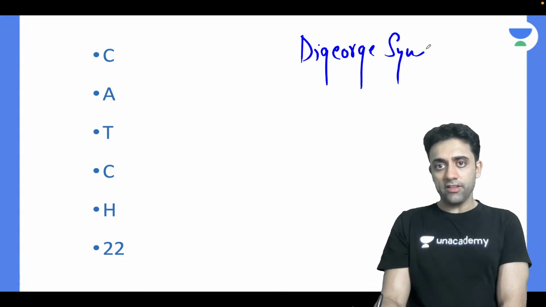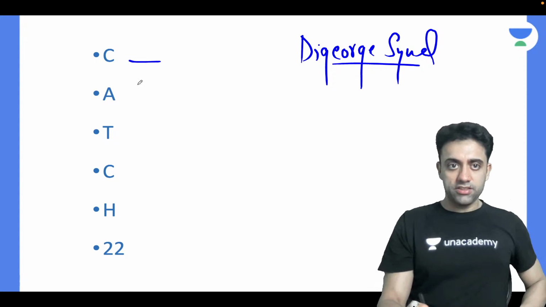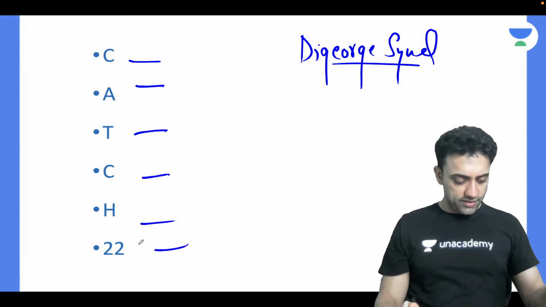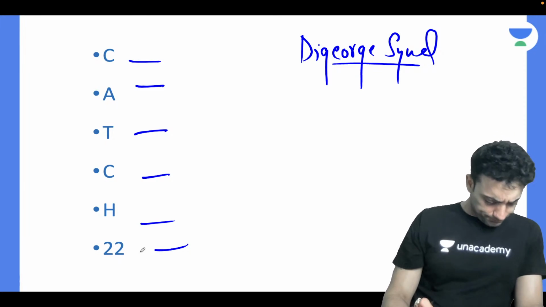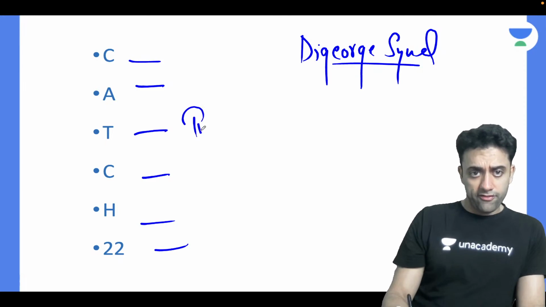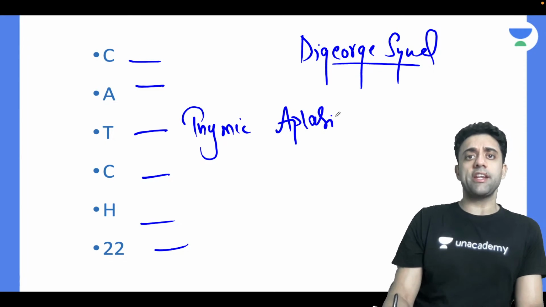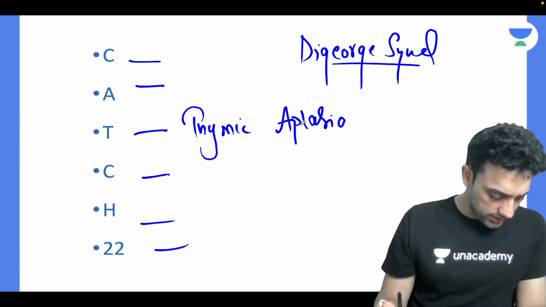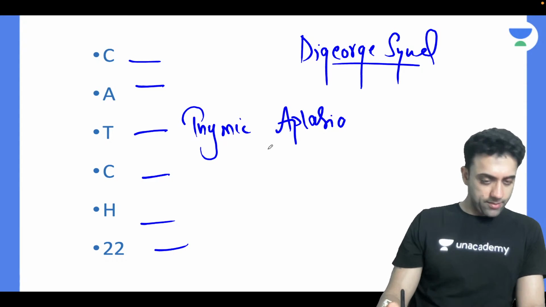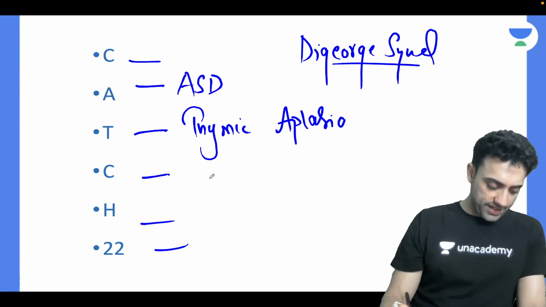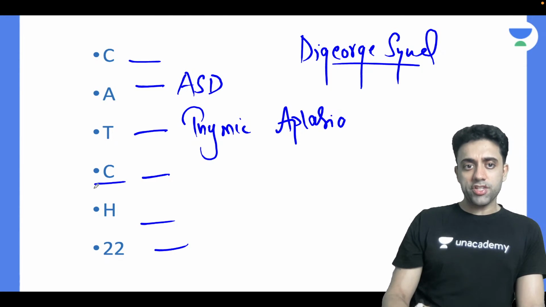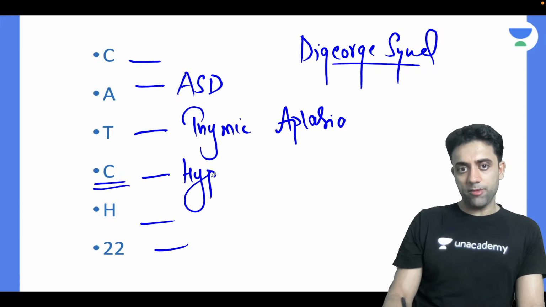DiGeorge syndrome. Anyone can even tell me fast, very fast. Jaldi batao. What are the points of DiGeorge? Like this, aise aana chahiye. Jaldi batao. Hriday, very good bro. Okay. T for thymic aplasia. Whatever you guys are saying, I'm writing. Neeraj says thymic aplasia. Have you heard of anyone? Atrial septal defect is very common in this one. What about the calcium levels? Yes, the baby will have hypocalcemia.